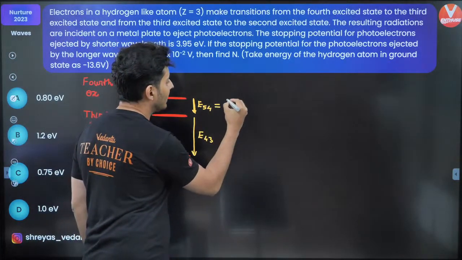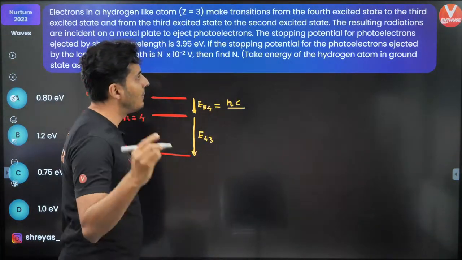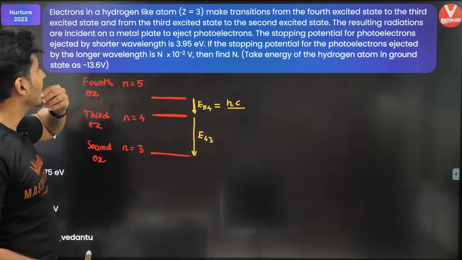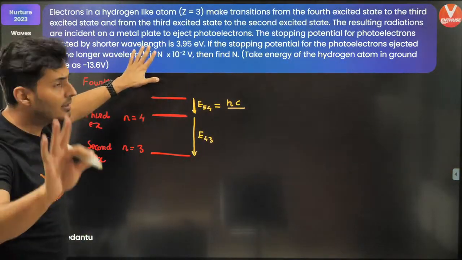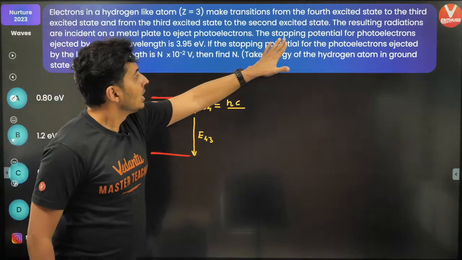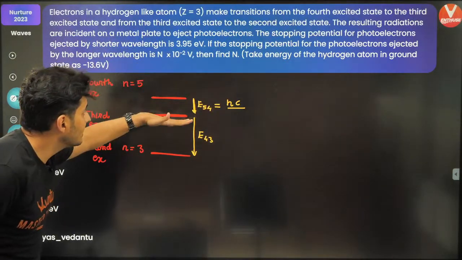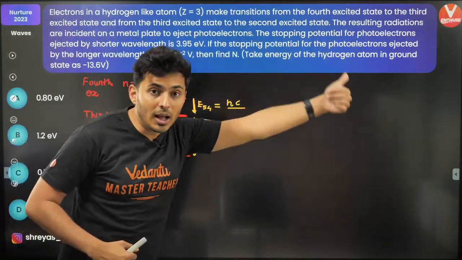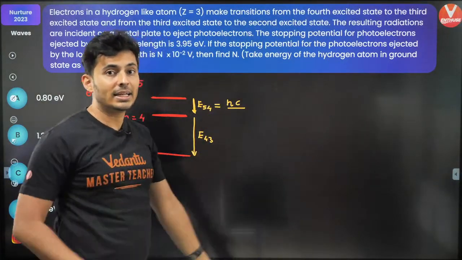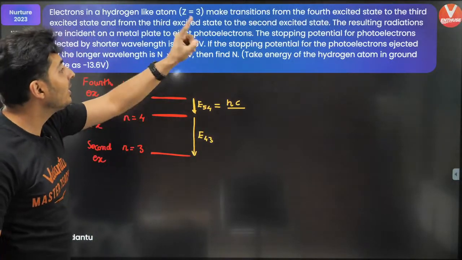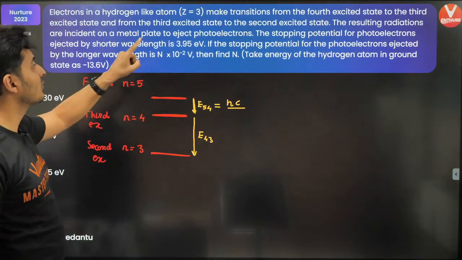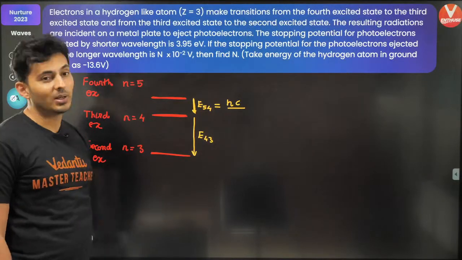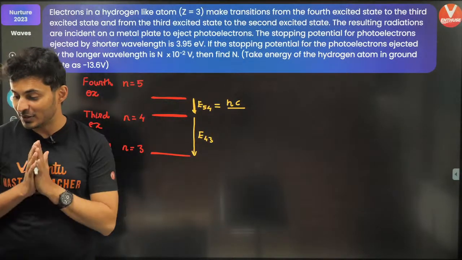So this will be nothing but hc by lambda. Great. So read the question carefully. When the transitions happen, a photon is emitted. That photon falls on a photoelectric plate, and the stopping potential for those photons is given over here. That is what has to be understood.